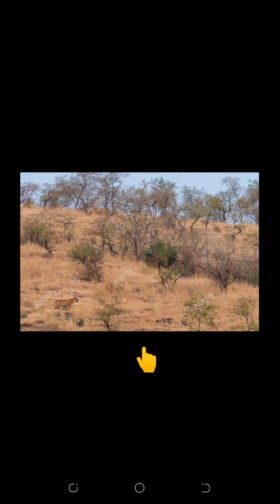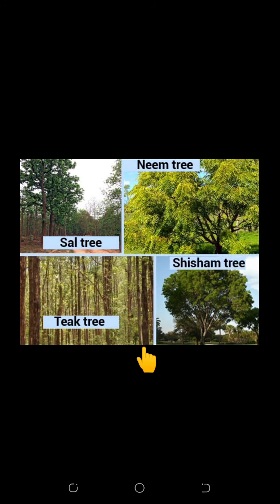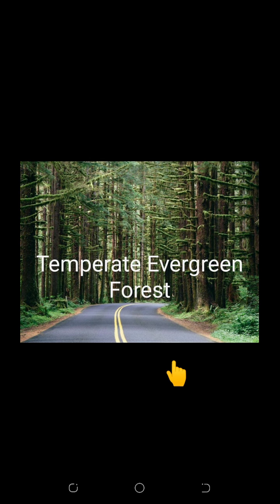The hardwood found in these forests are sal, teak, neem, and shisham. These trees are extremely useful for making furniture, transport, and constructional materials. Tigers, lions, elephants, langurs, and monkeys are the common animals of these regions.